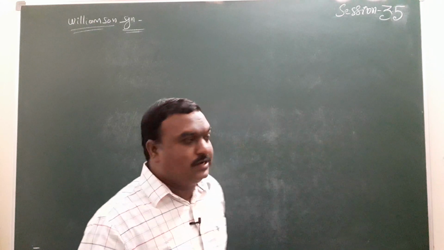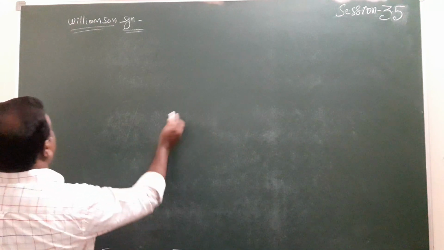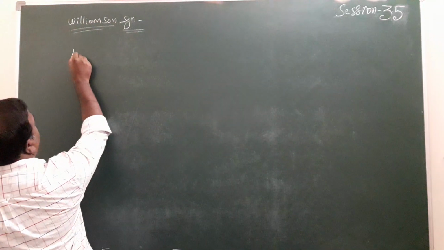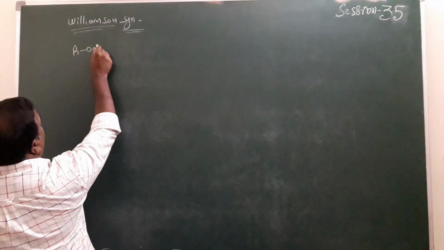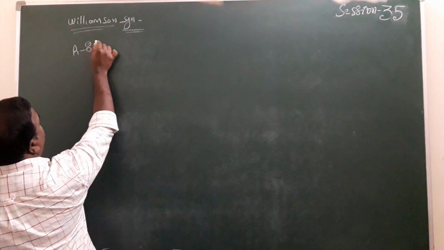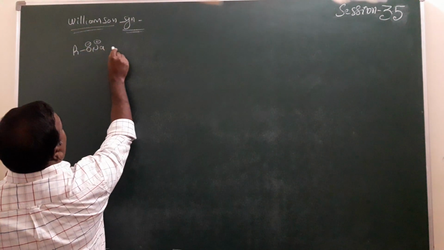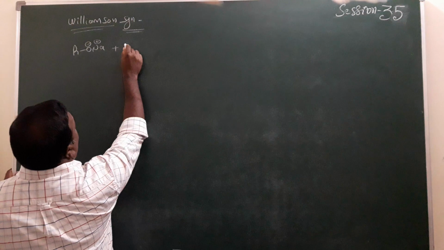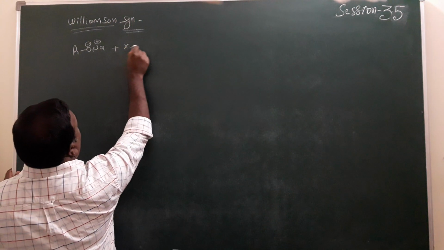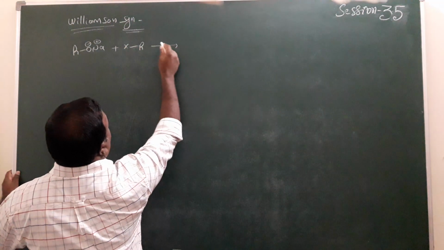So we will see right now: sodium alkoxide compound reacts with alkyl halide in the presence of temperature.